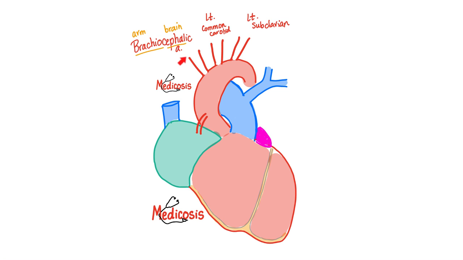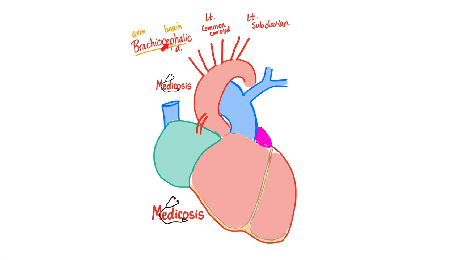The branches of the aortic arch in order are the brachiocephalic artery, the left common carotid artery, and the left subclavian artery. Brachiocephalic, left common carotid, left subclavian.